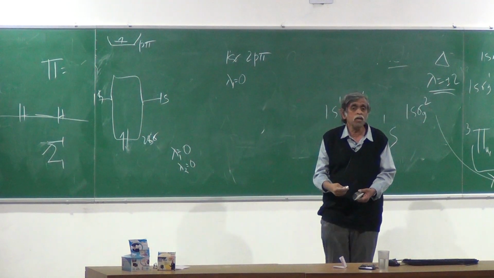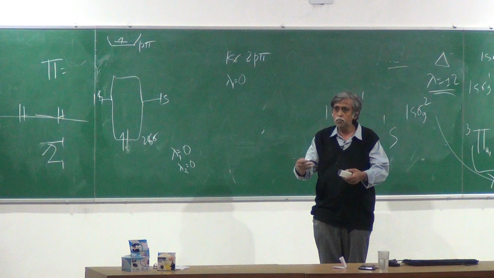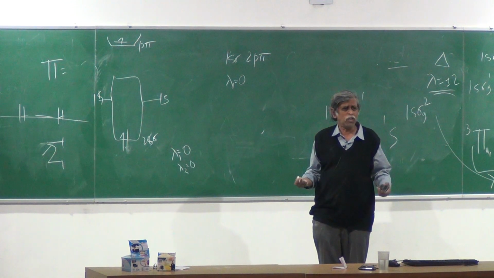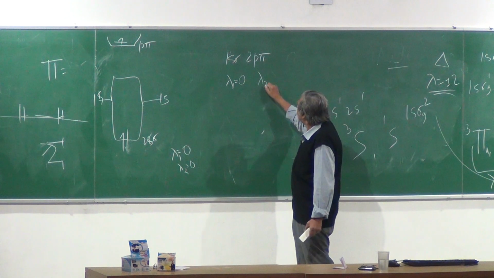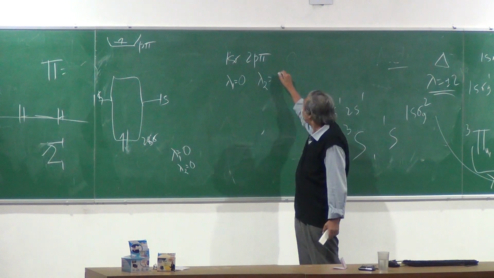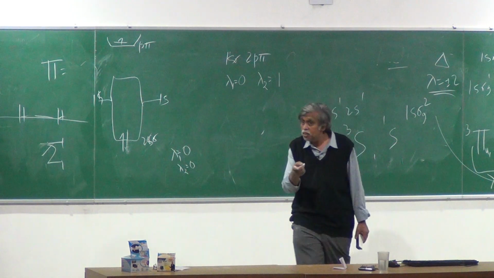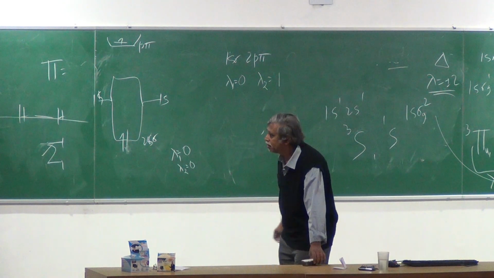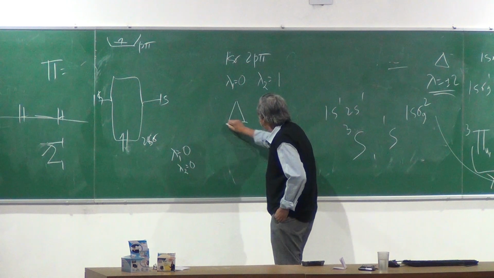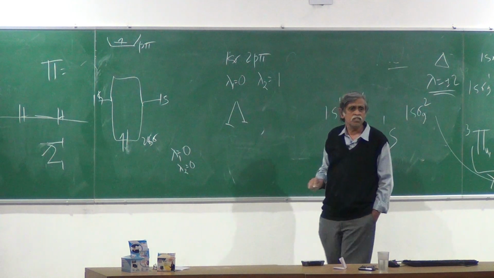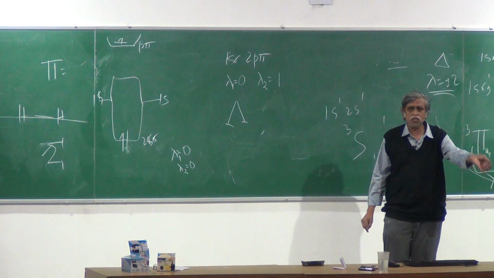Therefore, lambda 1 is a projection of the angular momentum on the internuclear axis. It must be 0, but sigma state is a 0. What is little lambda 2 for this one? Plus minus 1. 2 possibilities. Therefore, what are the possible values of capital lambda I can get by taking combinations of these? I can get plus 1 and a 0 and a minus 1 and a 0.